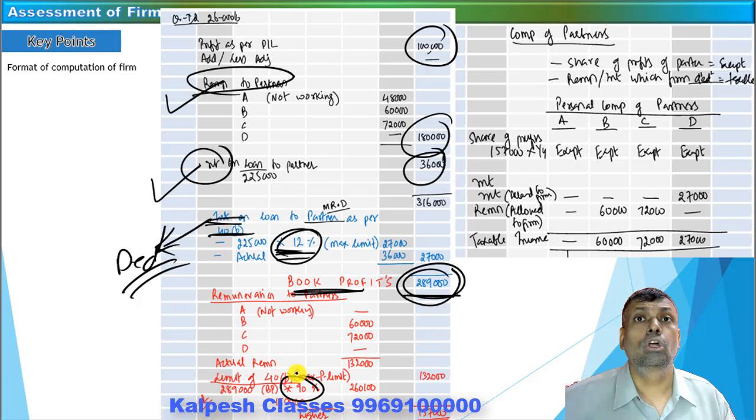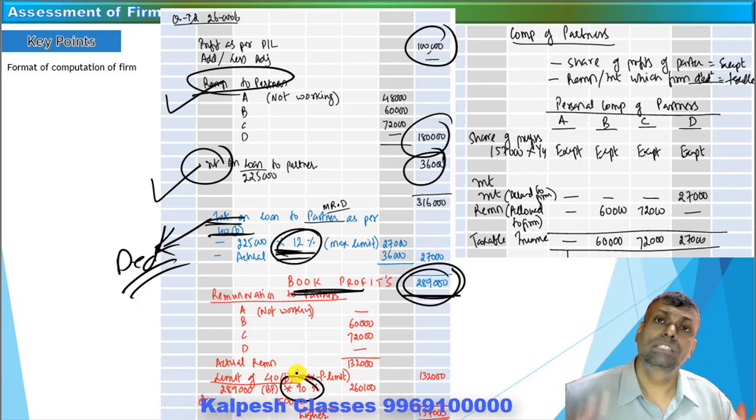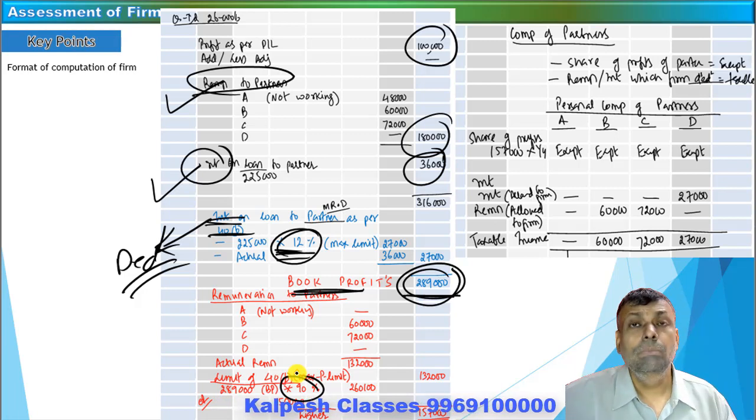I repeat, it is an overall monetary cap for all the partners and for the entire year. So this is your overall monetary limit, taken together for all the partners and for the entire year. It is the permissible monetary limit with respect to the partners' remuneration of that partnership firm. Compare it with the actual.